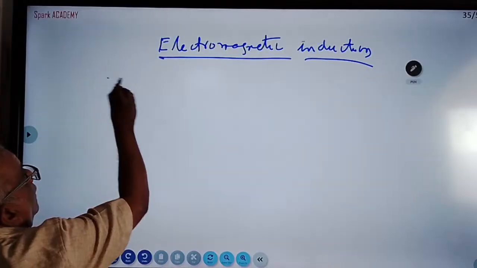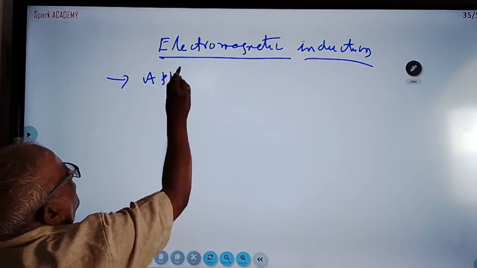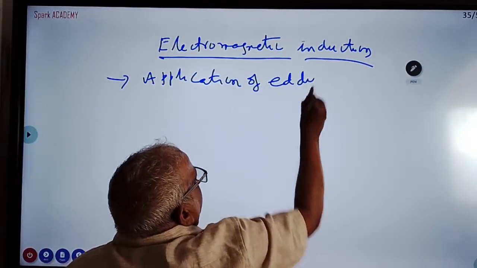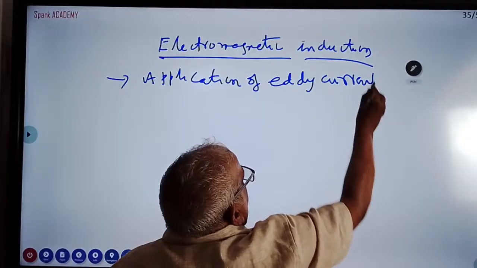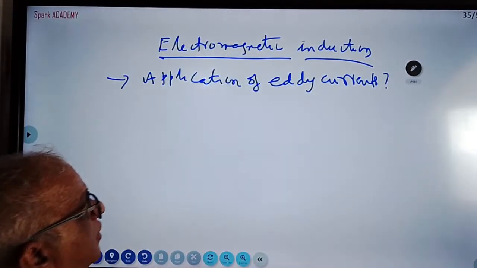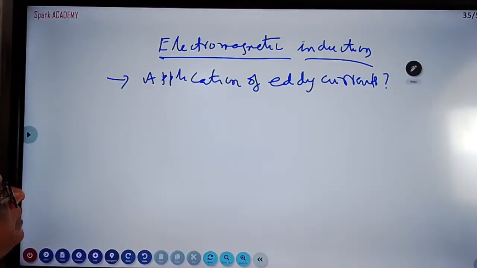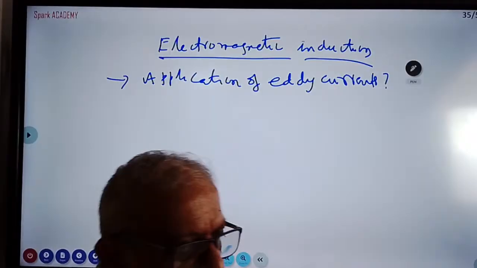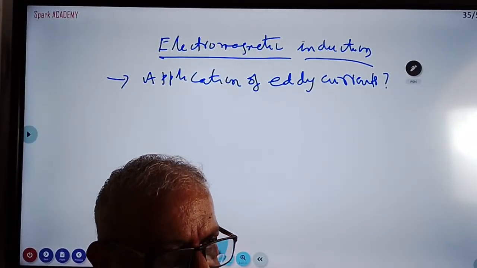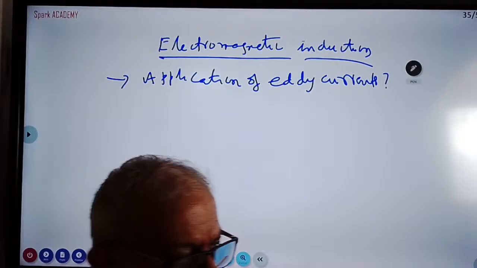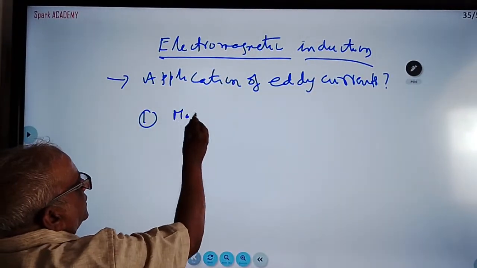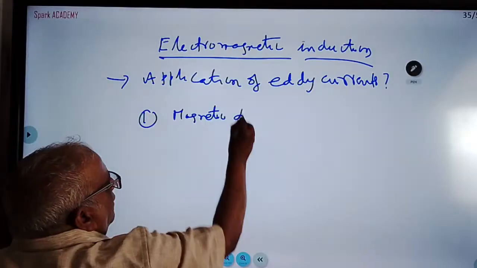They are asking applications of eddy currents. What are eddy currents? Eddy currents are induced currents generated in metals. What is the use of eddy currents? One use is magnetic damping.